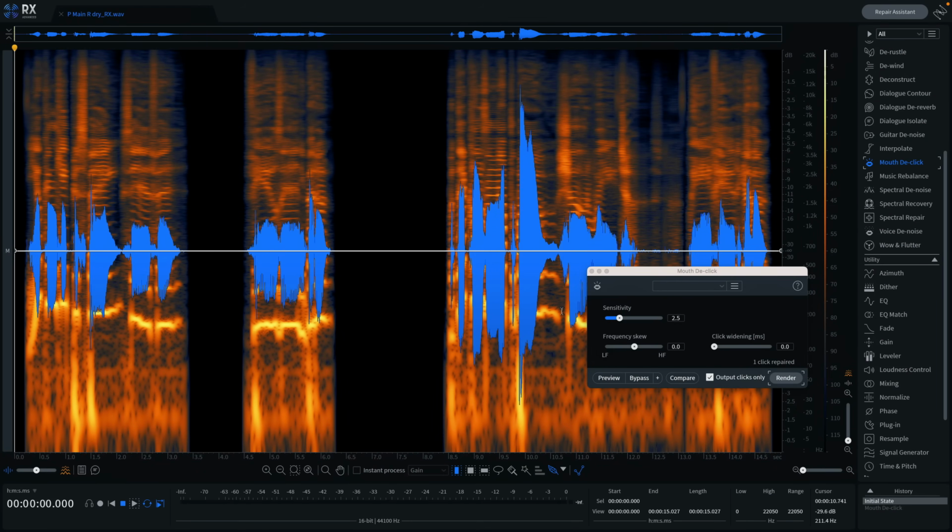These clicks and smacks are concentrated in the upper regions of the spectrum, as shown here in iZotope RX. I've used a special feature to isolate only those clicks.